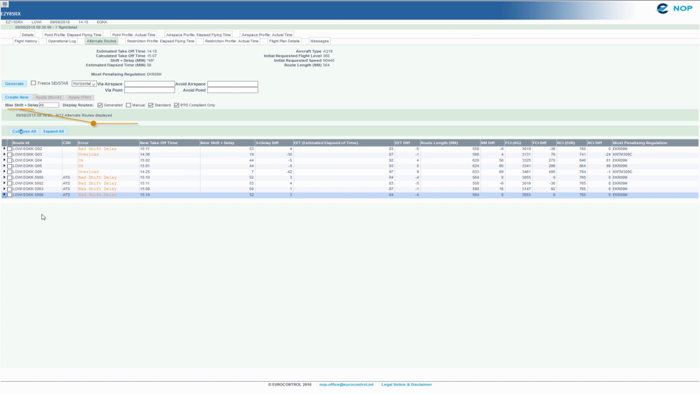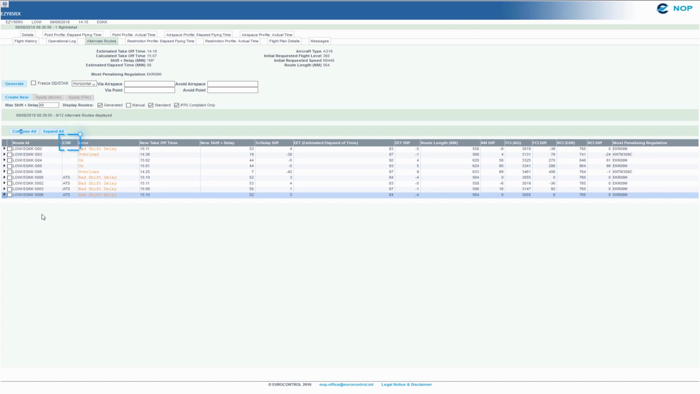Remark concerning the max shift delay and the bad shift delay. This bad shift delay indicates that the alternate route evaluated generates a delay more important than the one declared in the max shift delay box. This figure is by default the current delay, but this one can be changed by you to indicate the maximum minutes of delay that you are ready to accept.